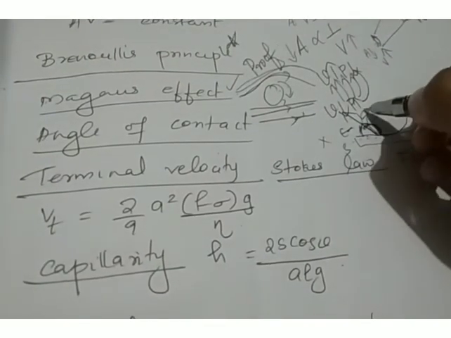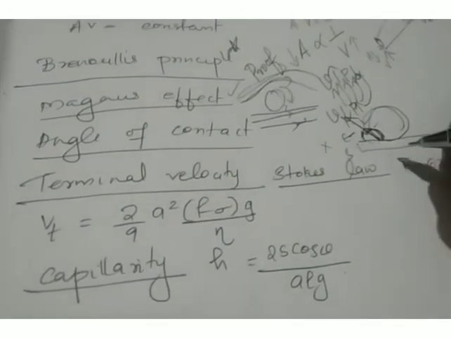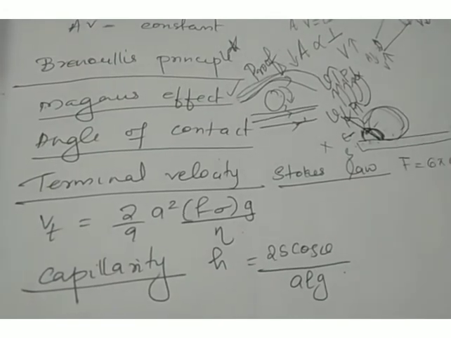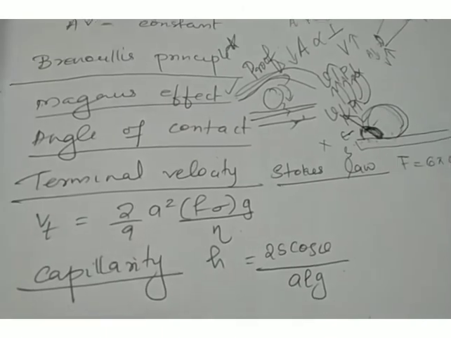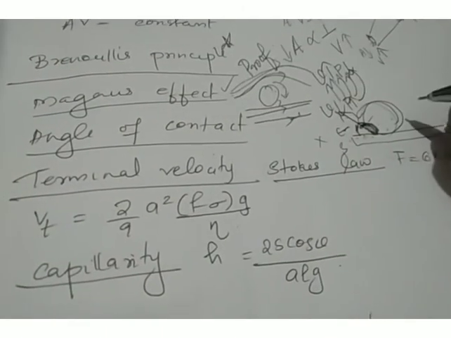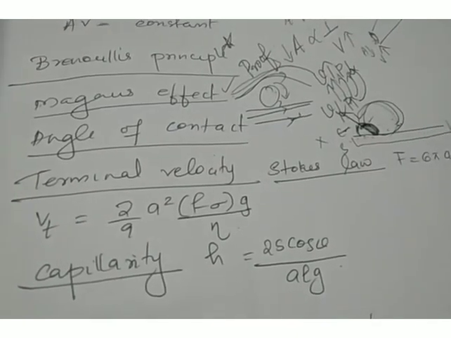If a drop is spherical in shape when it is in contact with the solid surface, the angle of contact will be obtuse like this. In this case we can see that the drop does not spread on the solid surface.